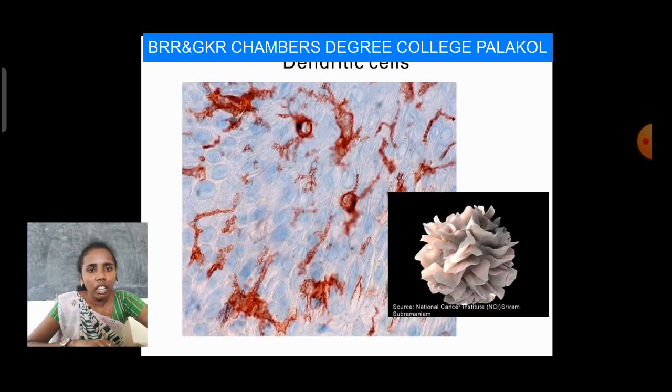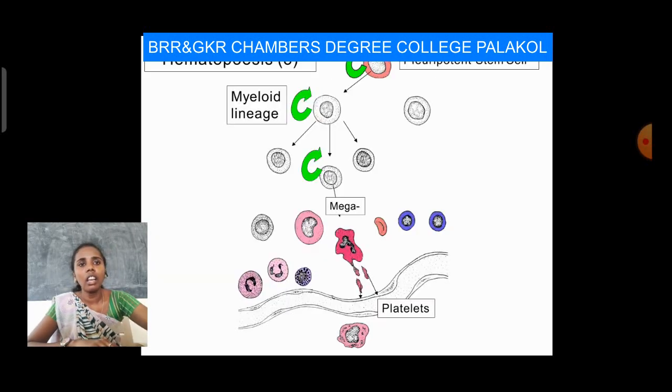And coming to hematopoiesis. In hematopoiesis, all the cells are produced by pluripotent stem cells. Those cells can be modified into the myeloid lineage. This myeloid lineage includes the megakaryocyte lineage, and after that they finally produce platelets.